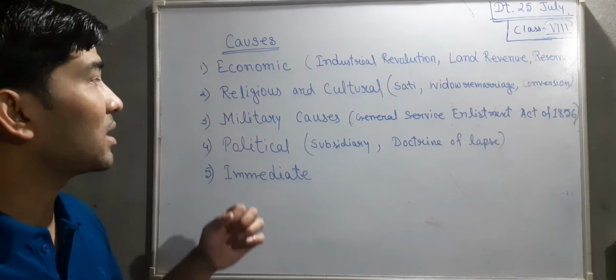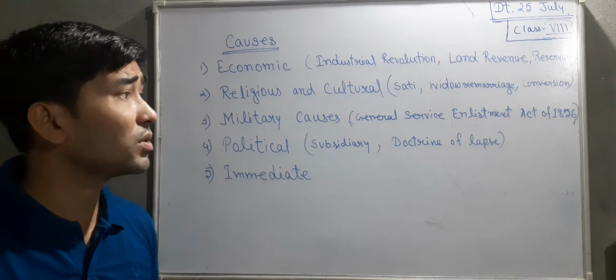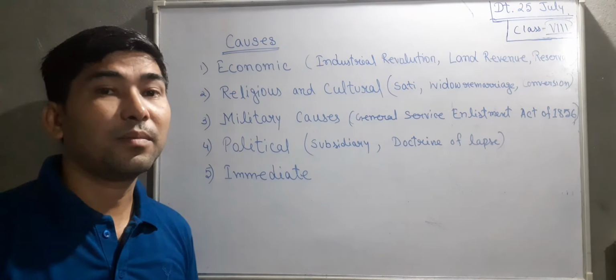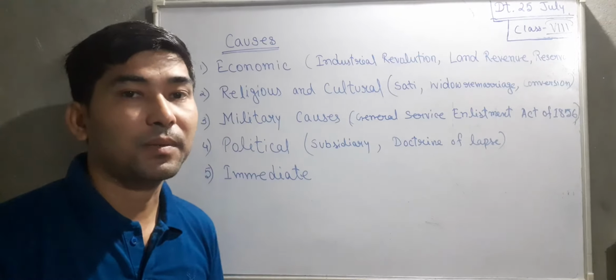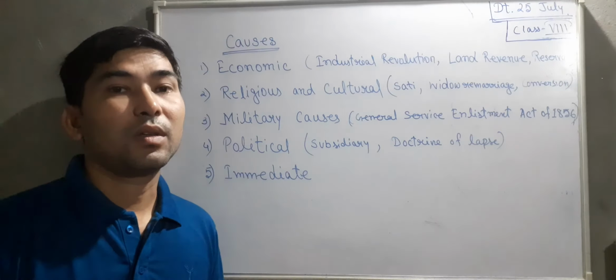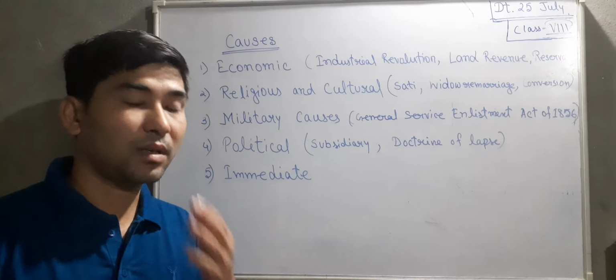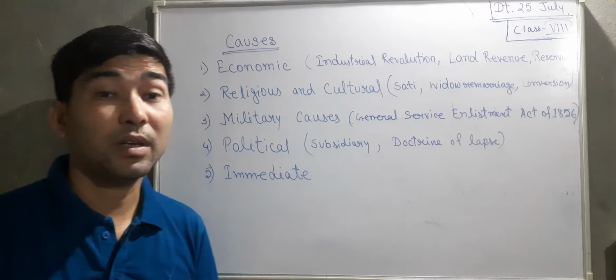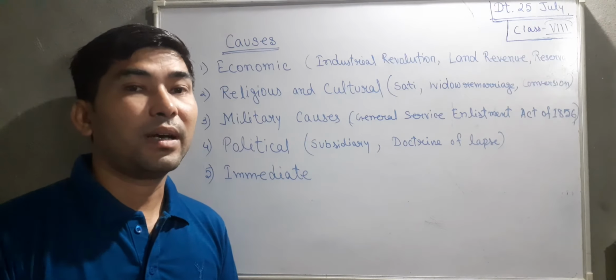Next come the religious and cultural causes. In the religious cause we could see the sati system and widow remarriage, which belong to the Hindu community. Hindu people used to burn alive the wife if the husband of a woman died.